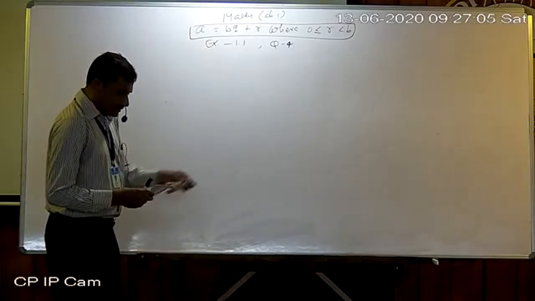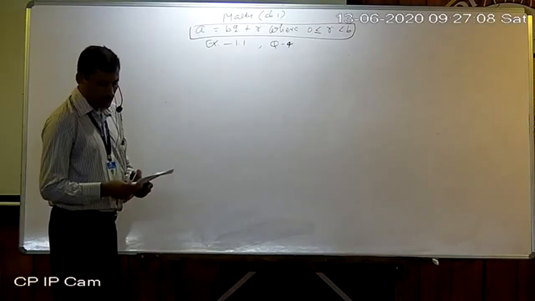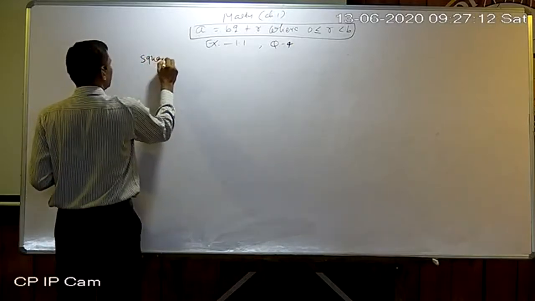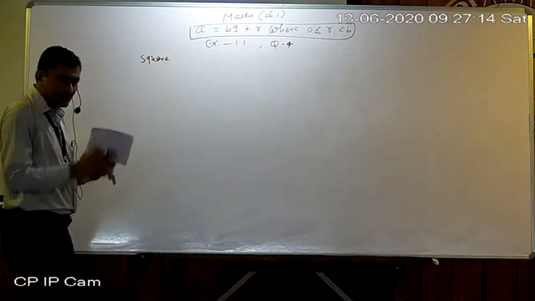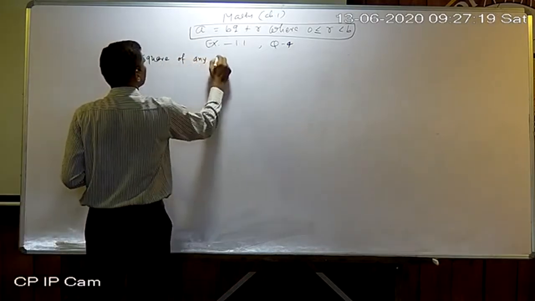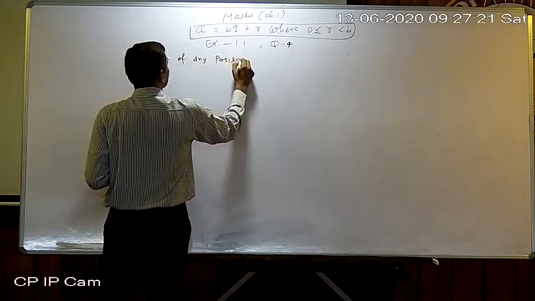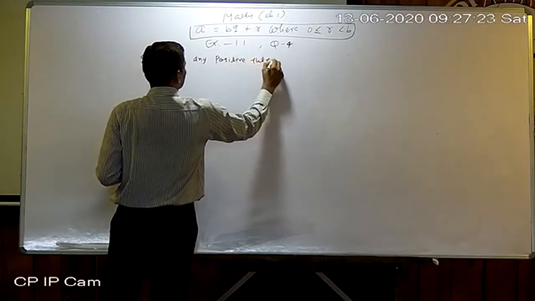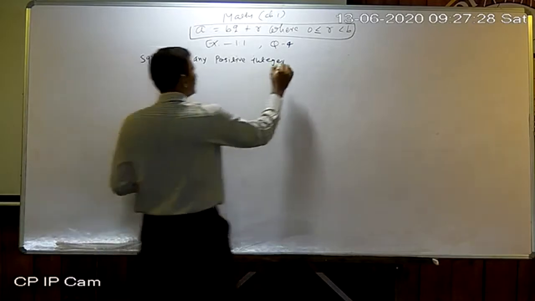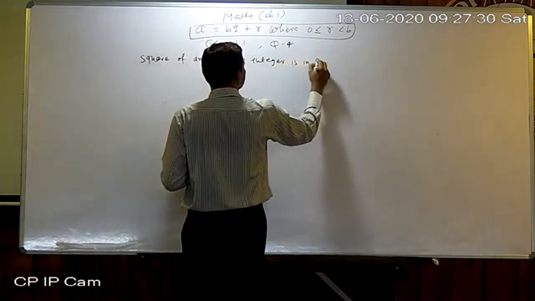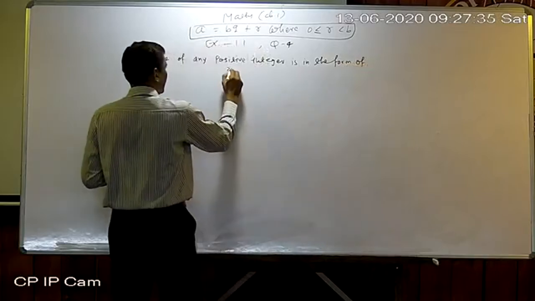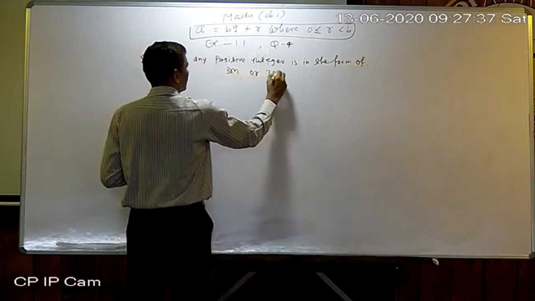Now, it is written there, square of any positive integer is in the form of either 3m or 3m plus 1. Here square is there. In the earlier one, it was only positive integer, not square of a positive integer. What is the meaning of this one?